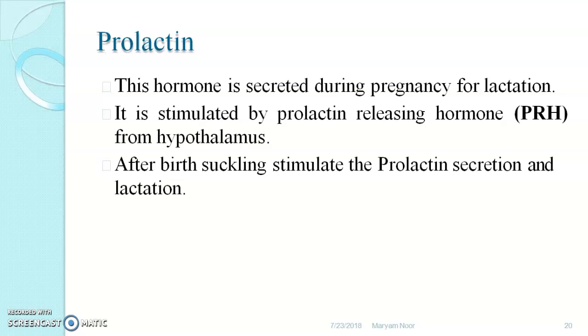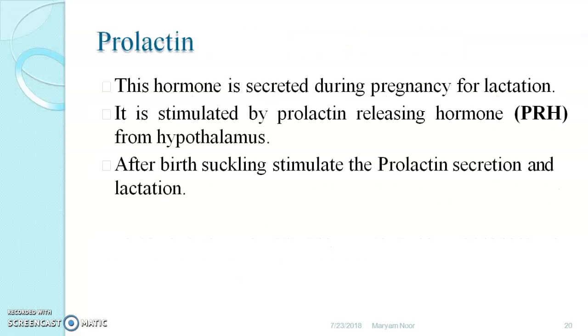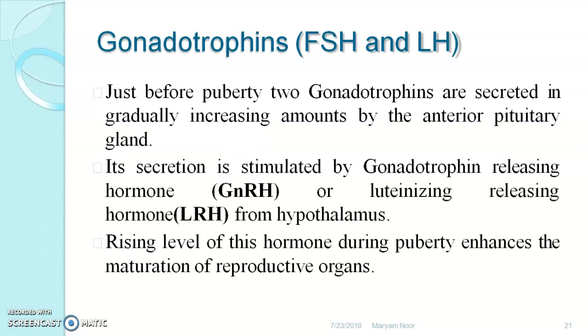After birth, suckling stimulates prolactin secretion and lactation. That means suckling by the baby acts as a positive feedback mechanism for proper stimulation of prolactin working, and it is responsible for the ejection of milk. Now this is about the prolactin hormone.